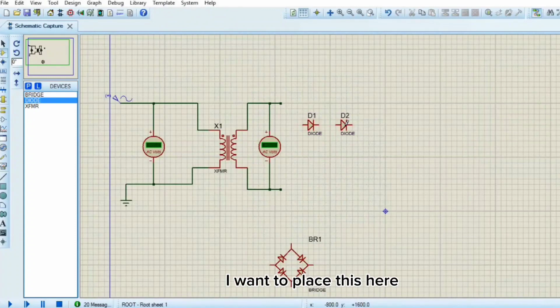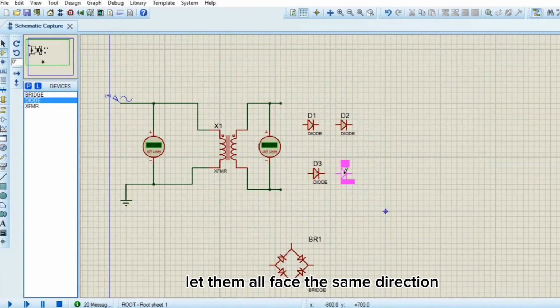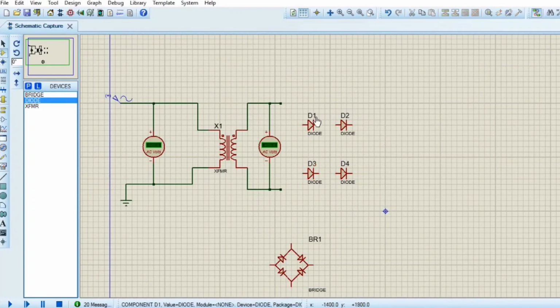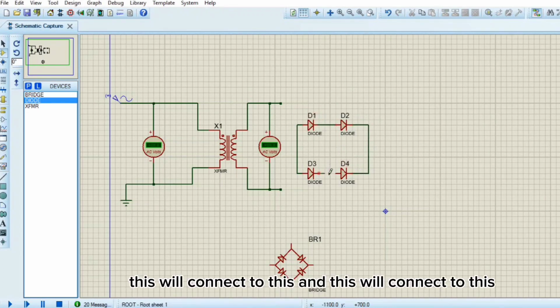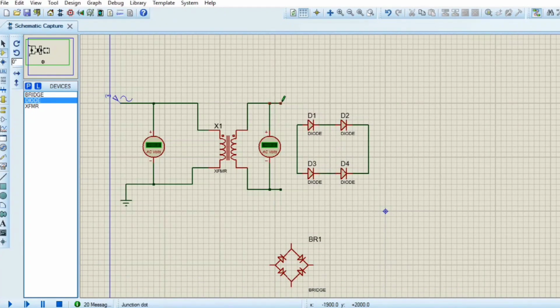So I want to place this here like this. This is the simplest way to build this. Let them all face the same direction. And then I'll have this like this, this, like this. This will connect to this, and this will connect to this. Now we're going to have this here.